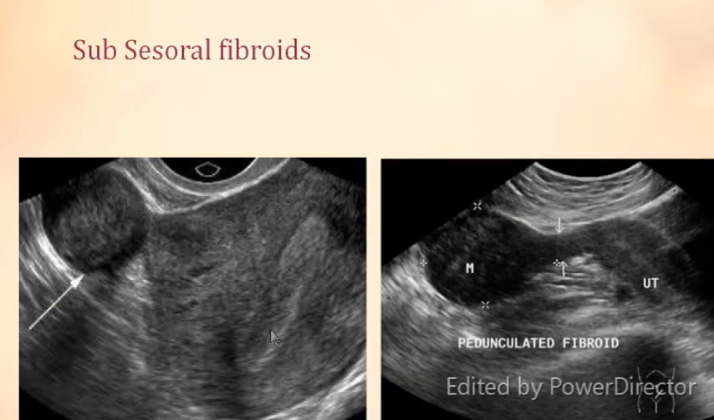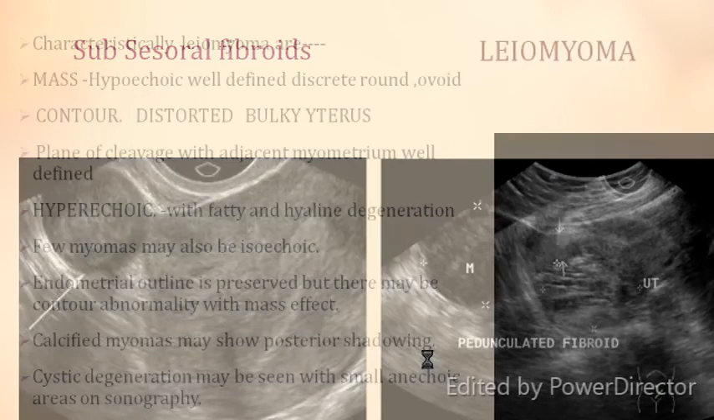See the subserosal fibroid. This is the uterus lying here, this is the cervical area, and this circular area is the subserous fibroid. The uterine lining ends here, this is the pedicle of the fibroid, and this is the pedunculated fibroid on sonography.